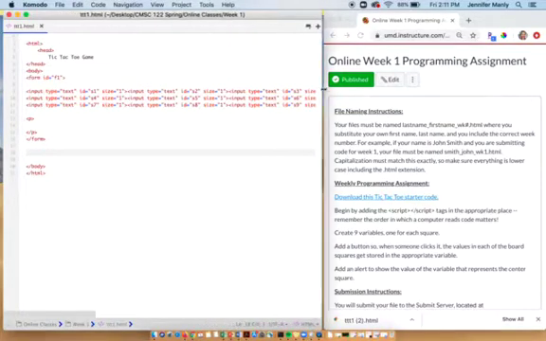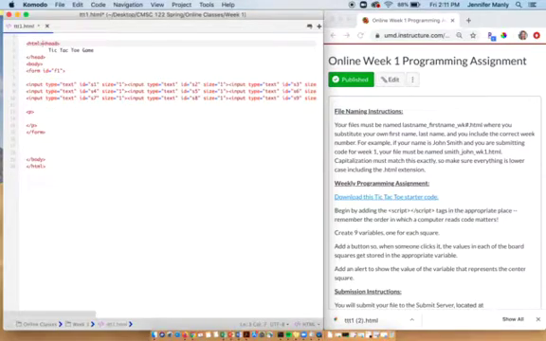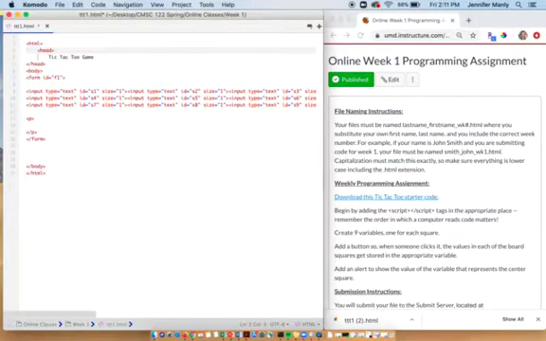All right, so let's look at this file that we've been given. We have a couple of things in it. So you'll notice that you already have the HTML, right? And we've given you a head, and what we're doing is we are starting to work on a tic-tac-toe game. So our goals for this week are just to get it set up. We're going to continue to build this out throughout the semester.